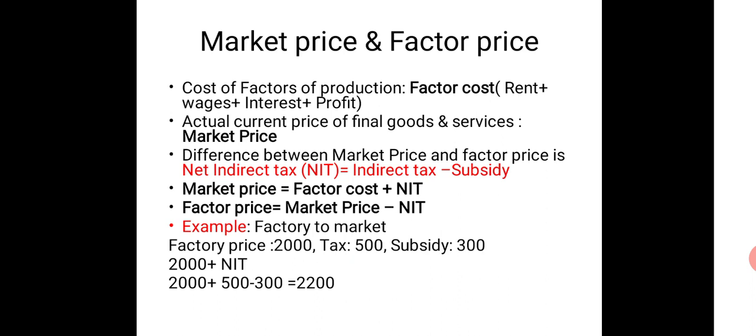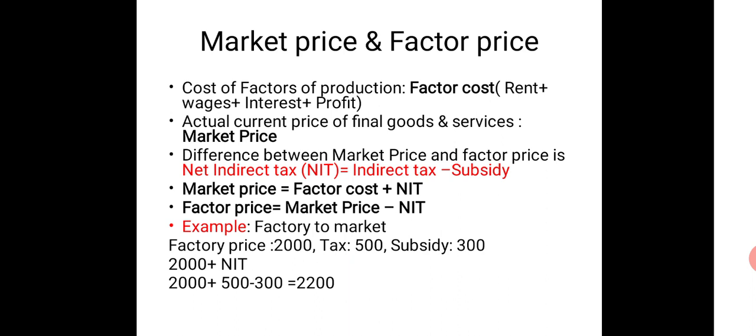First we will start with factor price. Factor price is basically the cost of production, that is, the cost of factors of production. We have 4 factors of production: land, labor, capital and organization. And what do we pay for them? We pay rent to the land. Labor, we pay them wages or salaries. Capital, we pay them interest. Organization or entrepreneurship skills, we pay them profit. So this is factor cost basically.